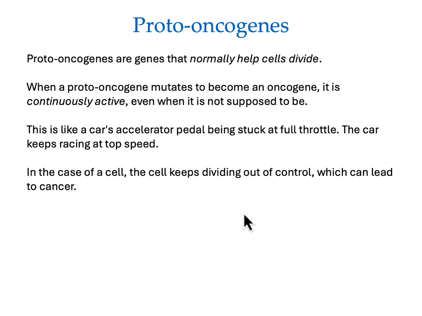When a proto-oncogene mutates to become an oncogene, it is continuously active, even when it's not supposed to be. So a proto-oncogene is a normal gene that promotes cell division, but when it's mutated, then we have an action that is